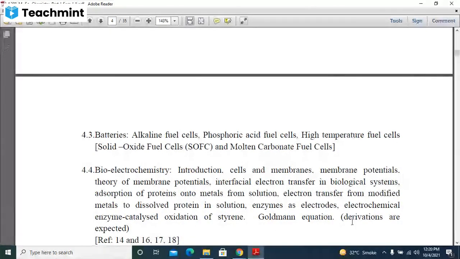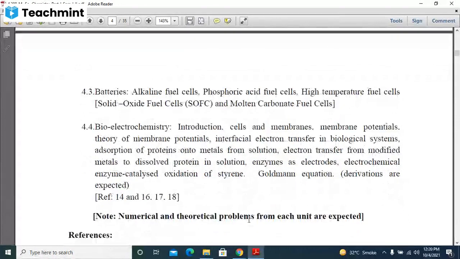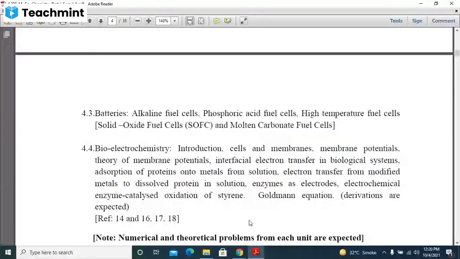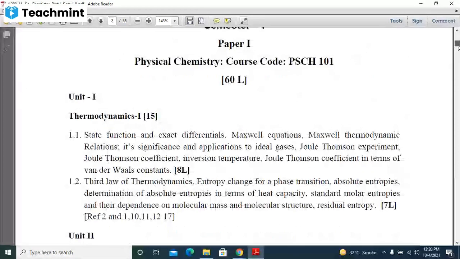Goldman equation is there. Enzyme catalytic oxidation of the styrene. This particular bioelectrochemistry means how you can generate electricity through the biochemical reaction. This part we have to see in this particular physical chemistry paper. One by one we will see.